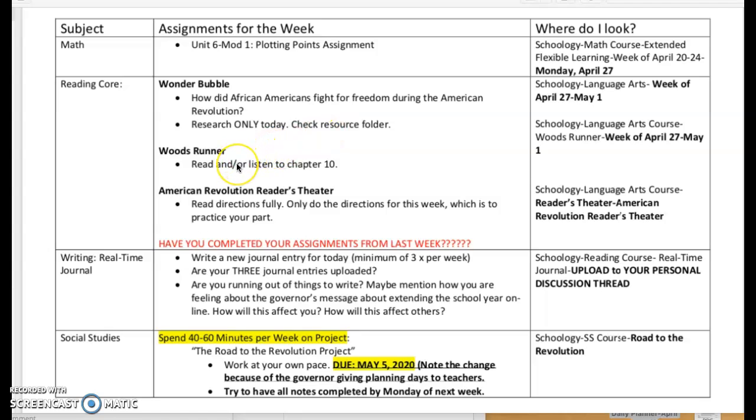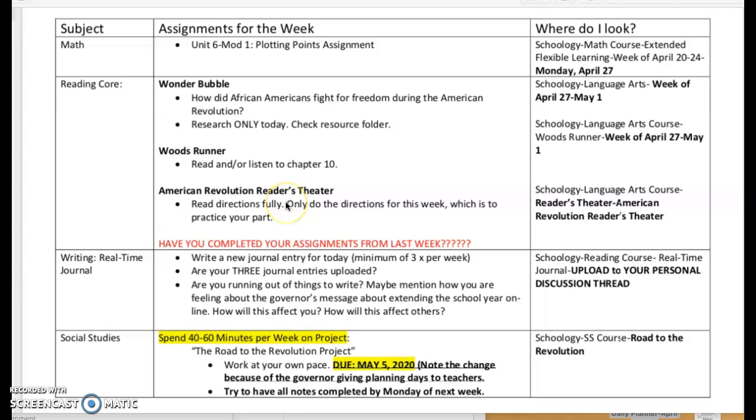For Woods Runner today, you can listen or read Chapter 10, knowing that the rest of this week you will only be reading Chapter 10 and Chapter 11, and then you will have a response journal that you will complete by Thursday.